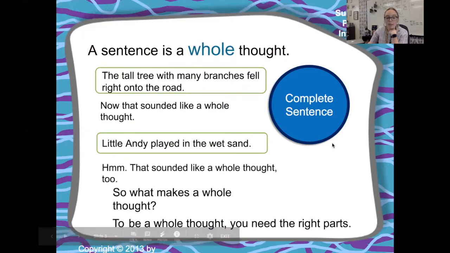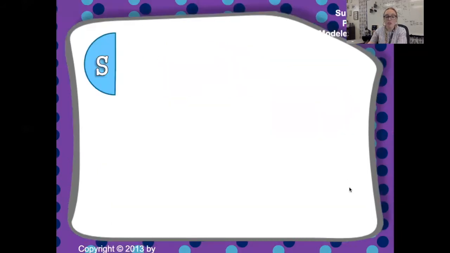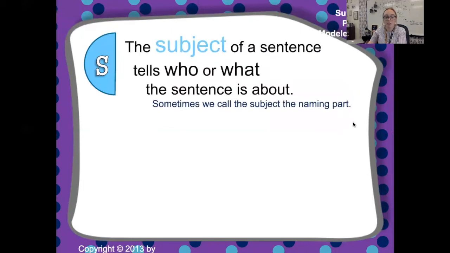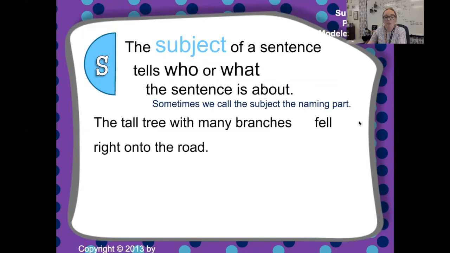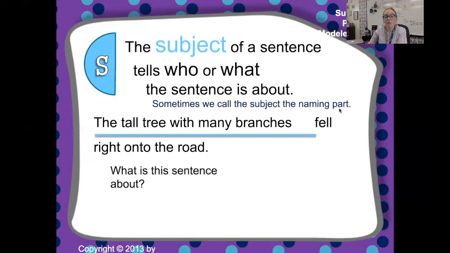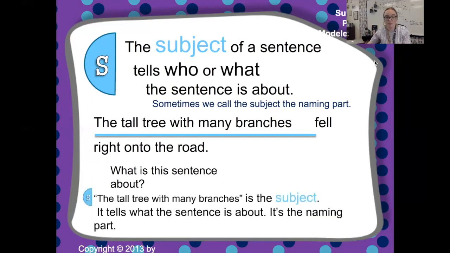So, what makes a whole thought? What makes a complete sentence? You need two parts. One of those two parts is a subject. The subject of a sentence tells who or what the sentence is about. So, the tall tree with many branches fell right onto the road. Who or what is the sentence about? The tall tree with many branches. That is the person, the thing, or the place, the noun, right? That tells us who or what the sentence is about.